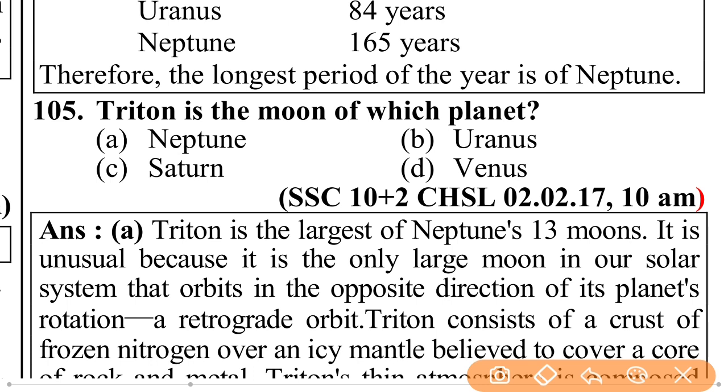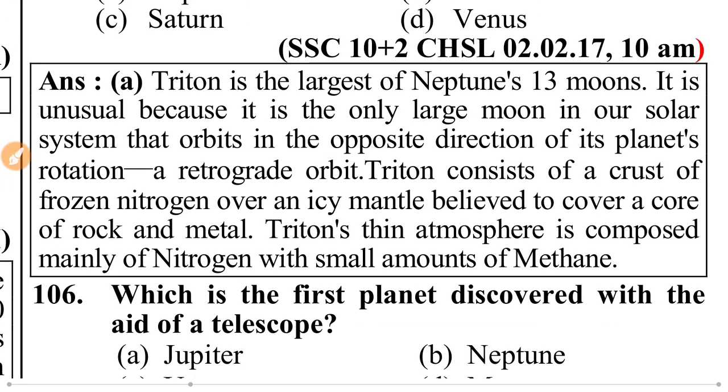Triton is the moon of which planet? Neptune, Uranus, or Venus? That is Neptune. Triton is the largest of Neptune's 13 moons.